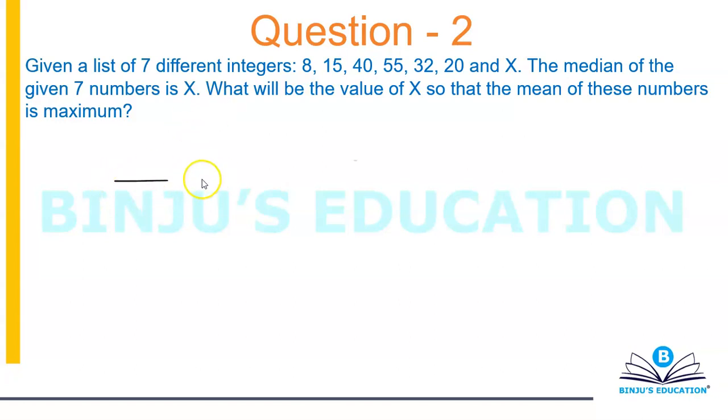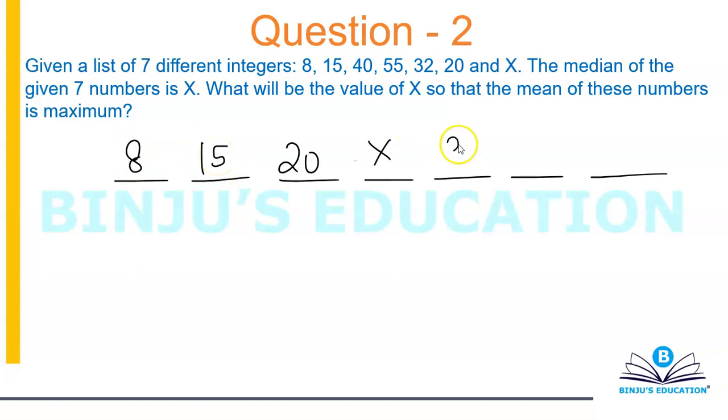So I have positions 1, 2, 3, 4, 5, 6, 7. This is where X is going to be. Whenever you talk about median, you have to arrange terms in ascending or descending order. I prefer ascending, so I'm going to arrange them in ascending order: 8, 15, 20, 32, 40 and 55.